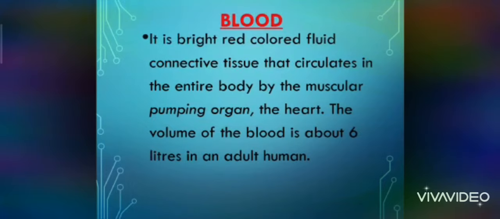It is a bright red colored fluid connective tissue that circulates in the entire body by the muscular pumping organ, the heart. The volume of the blood is about 6 liters in an adult human.